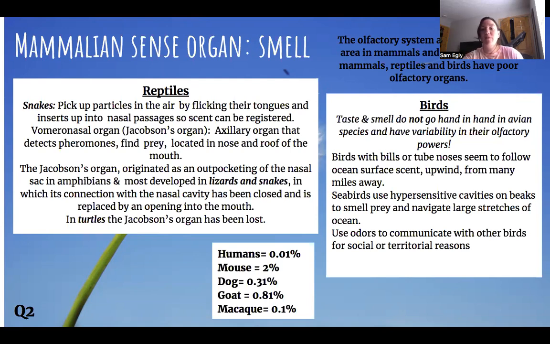Birds have bills and tube noses that they can use to follow ocean surface scent upwind that's been miles away, and they have hypersensitive cavities on their beaks. They also use odors to communicate with other birds for social and territorial reasons. So as you can see, humans lack on this smell test, at 0.01, versus a mouse at 2%.